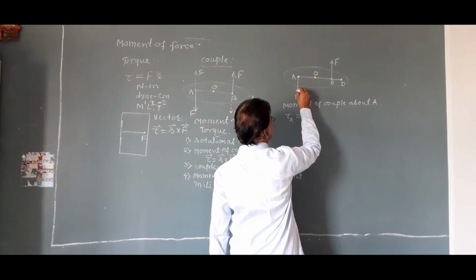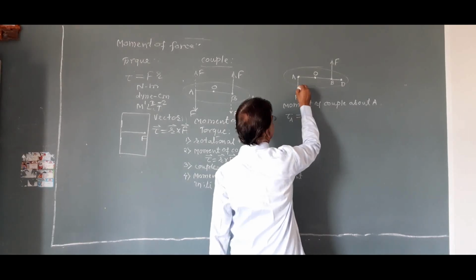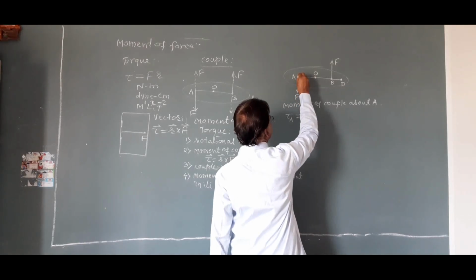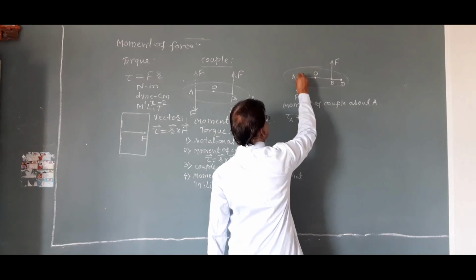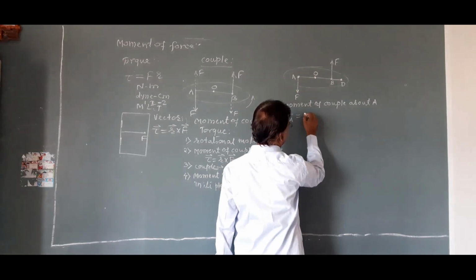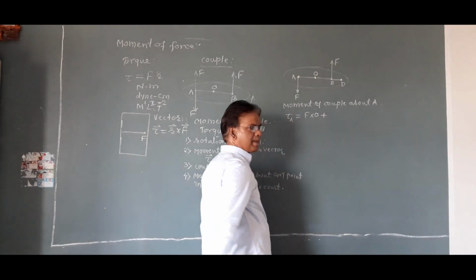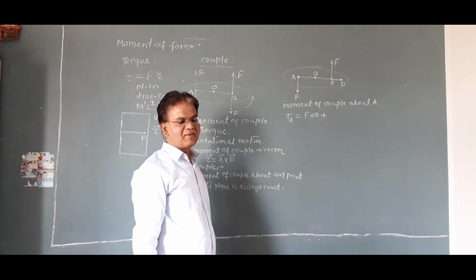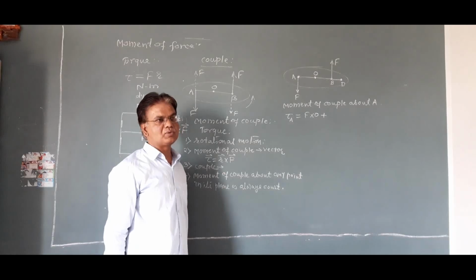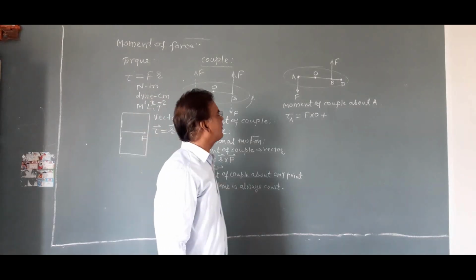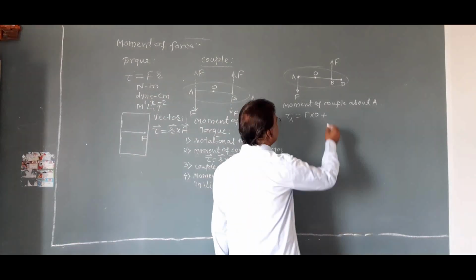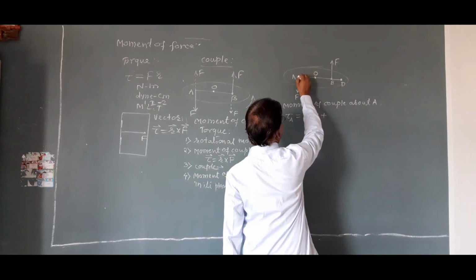axis of rotation is at point A. Here this is the first force, and moment of force is force into perpendicular distance. Perpendicular distance is 0, therefore we can write F into 0, plus the moment of force due to the second force. Moment of force means product of force and perpendicular distance.